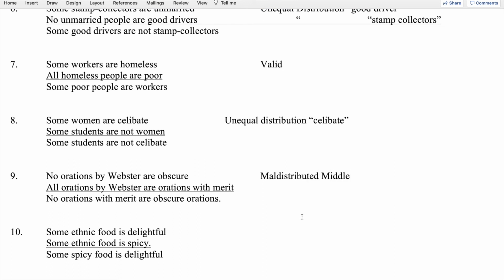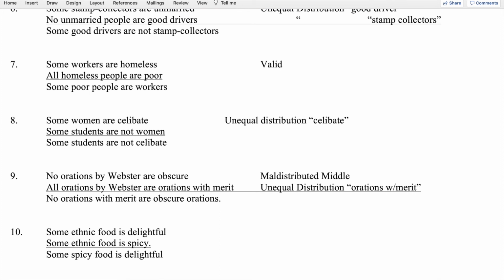And then we have the end terms, orations with merit and obscure orations. Orations with merit is distributed in the conclusion, but not distributed in the second premise. And that's unequal, so we have unequal distribution of the end term, orations with merit.